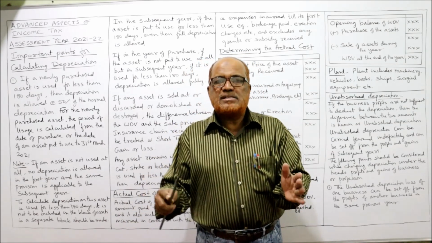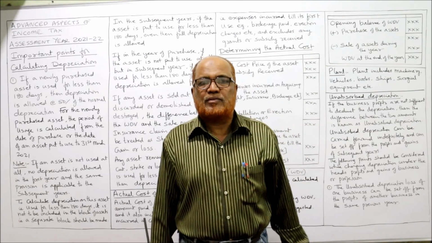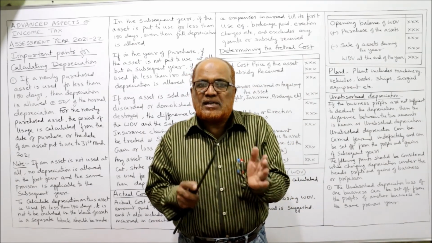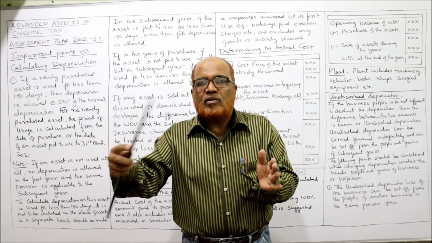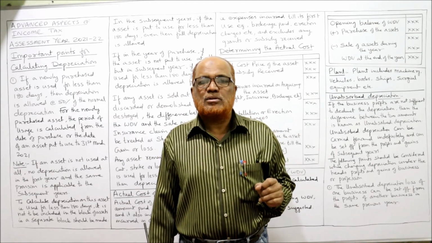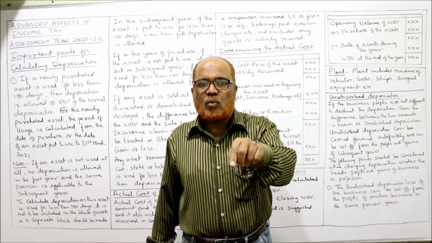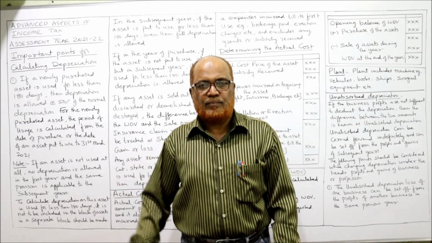Example: a business has a machine whose WDV, written down value, is 50,000 rupees, and it was sold for 60,000. Sale price 60,000. Now the Income Tax Act says no depreciation should be provided on this machine which is sold.